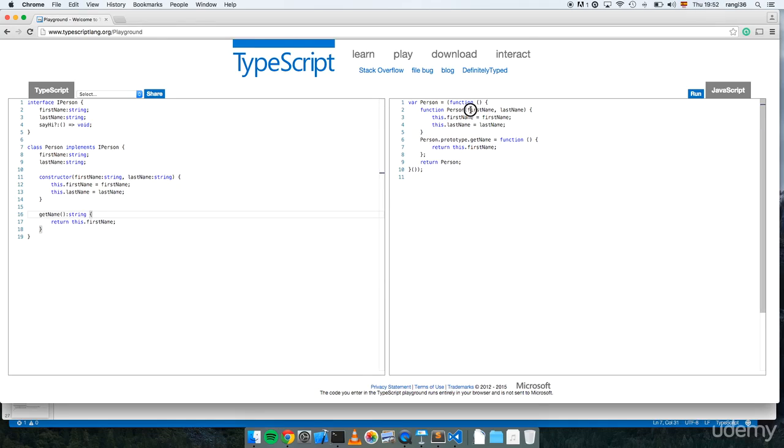So we can see here the final JavaScript version. And what about hi? We don't have any error because hi is optional. But if we do something like this, now it's mandatory. We have an error saying that we have not implemented hi. So this is a very nice way to work with classes. It generates valid JavaScript, and we can all agree that this is a way better way to write code and much nicer.